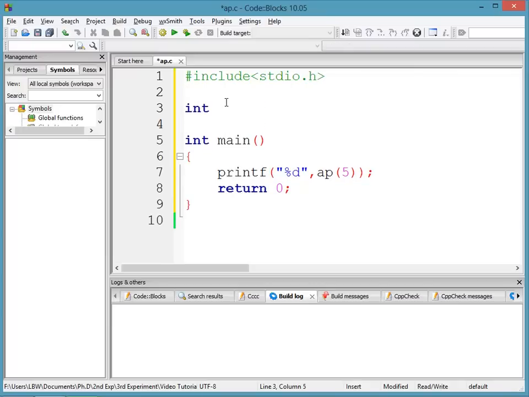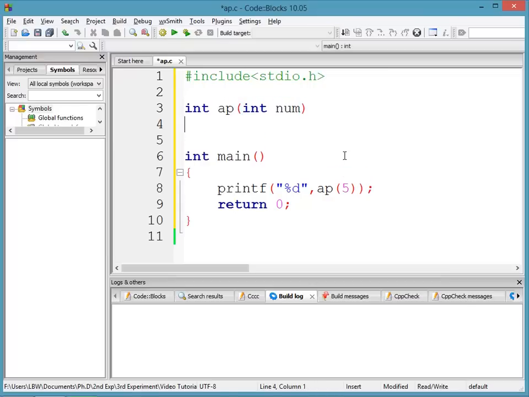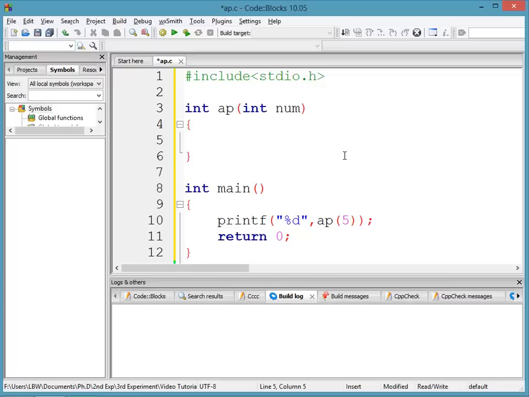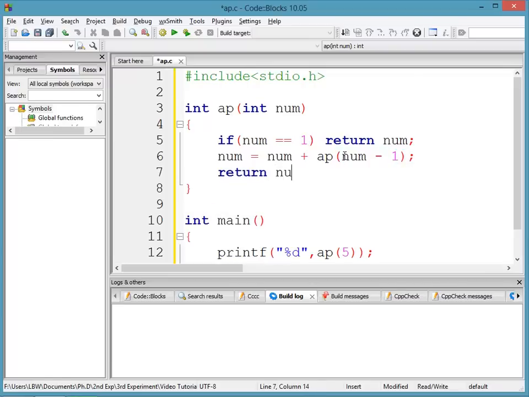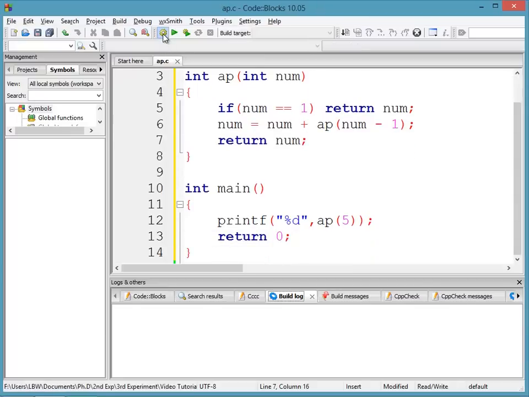We know that the AP function will return an integer type value. The name of the function is AP and it's asking for an integer parameter. What's the base case? If number is equal to 1, then return the number itself. Otherwise, number is equal to number plus AP of number minus 1. And finally, return the number. This is arithmetic progression.